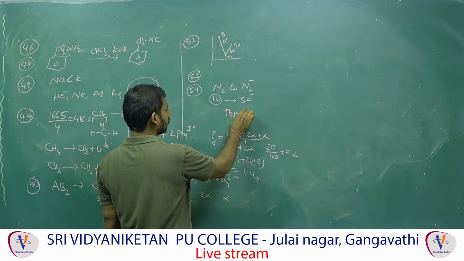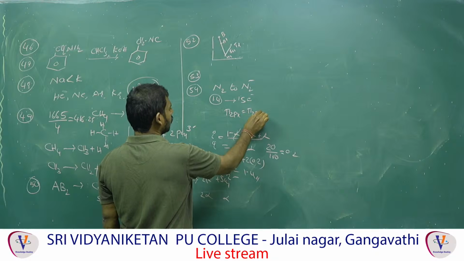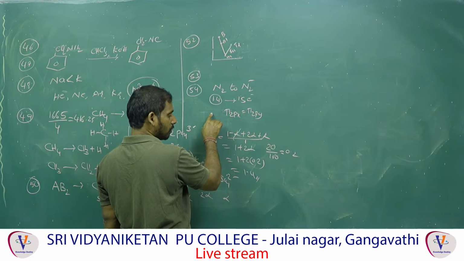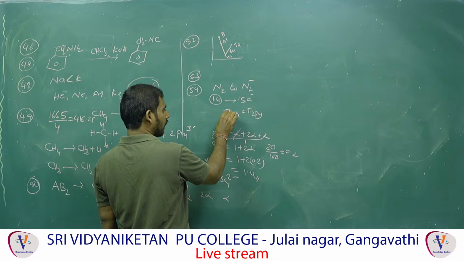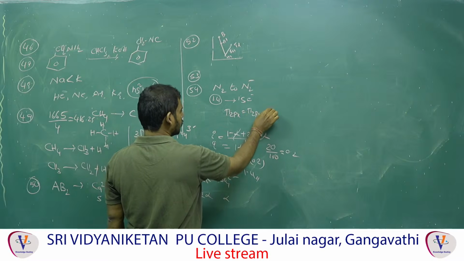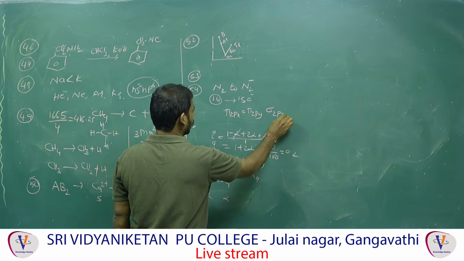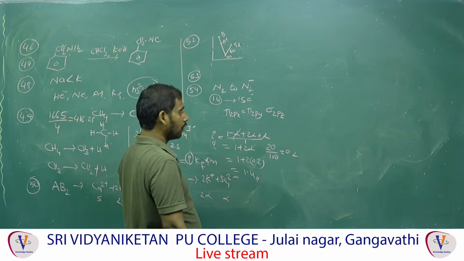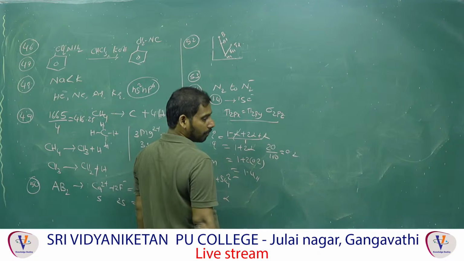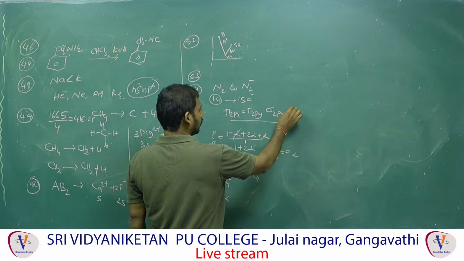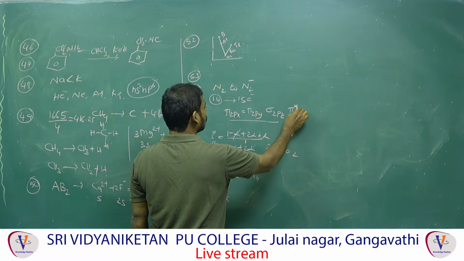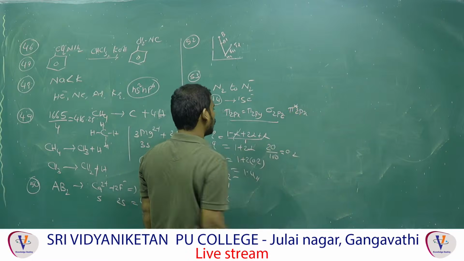Pi 2px equals pi 2py. 8 already up to sigma, 8 plus 2 is 10, 10 plus 2 is 12. Next, 2 electrons enter into the sigma. That means up to here 14 electrons are completed. The 15th electron will enter into the pi star 2px and pi star 2py.